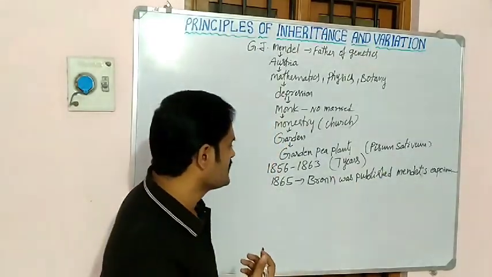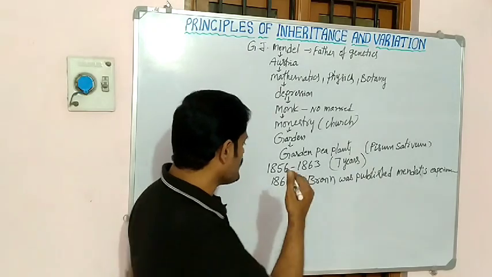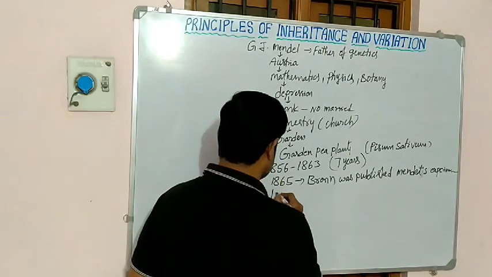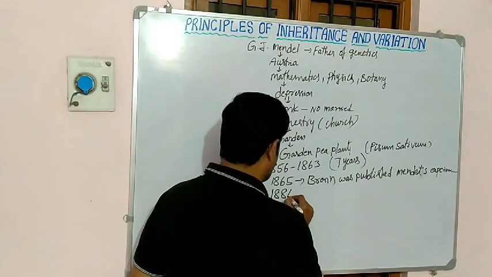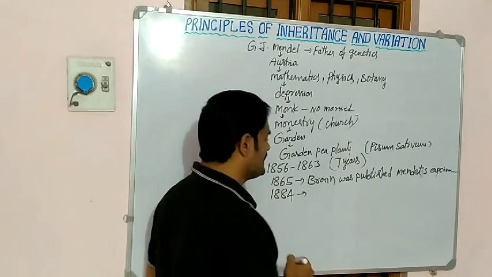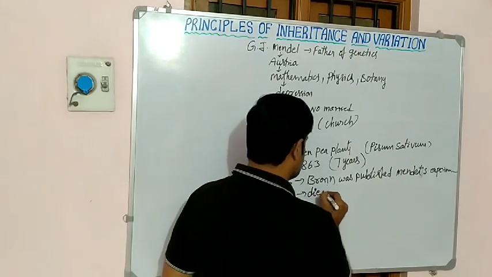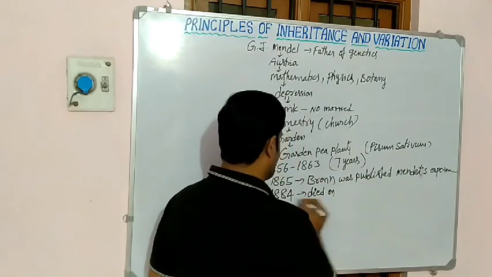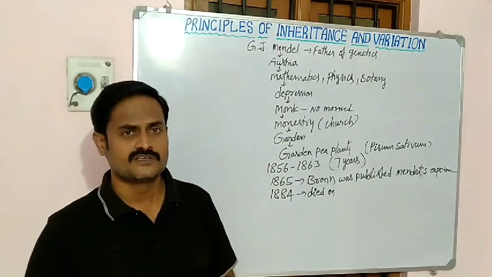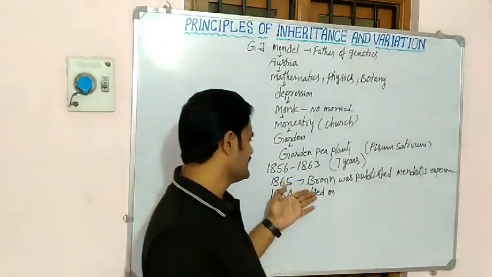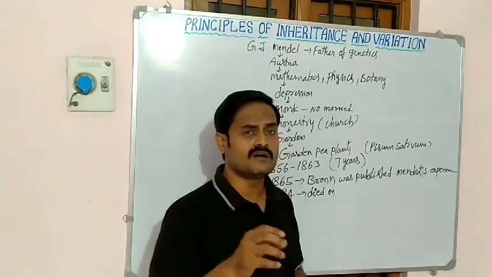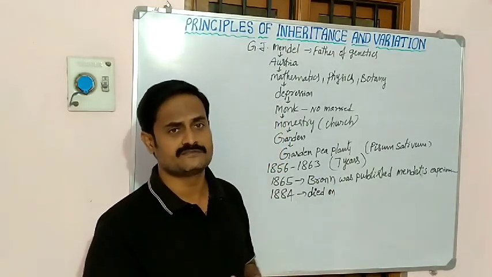Then in 1884, Mendel died. During that period, no one believed his experiments.